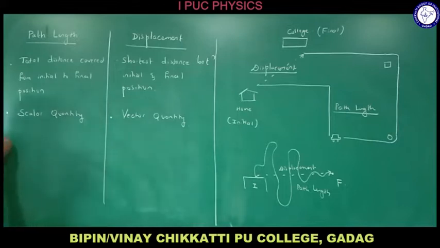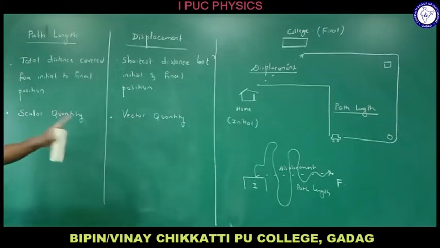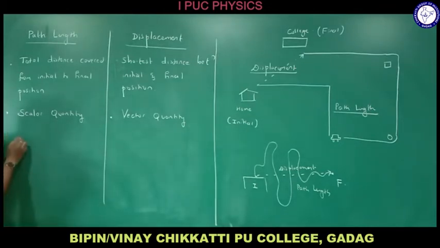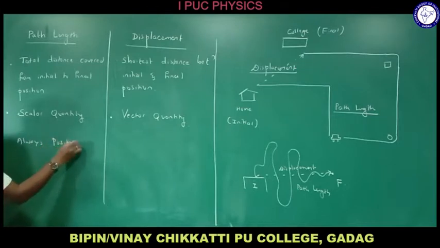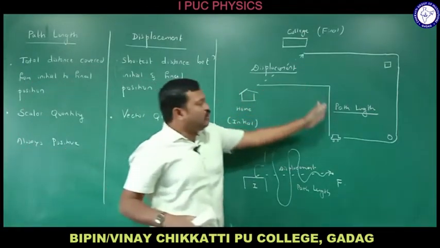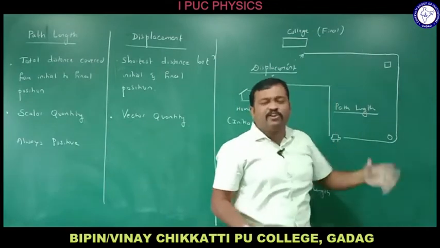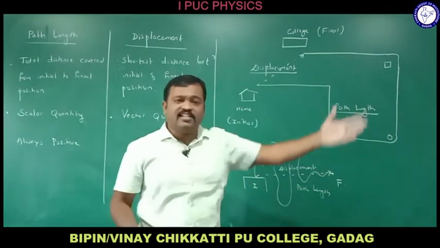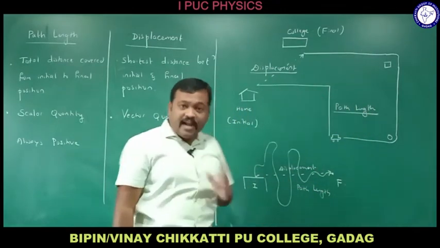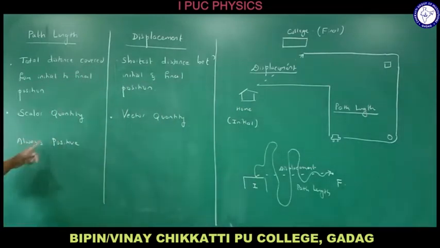Displacement is a vector quantity and path length is a scalar quantity. This path length is always positive. If you travel a certain distance, you get a positive number. We already studied that scalar quantities are always positive.